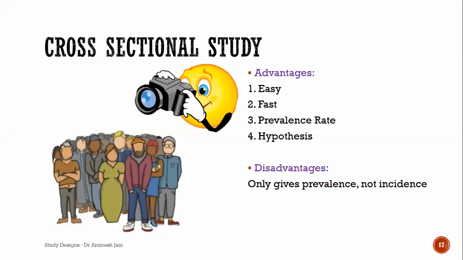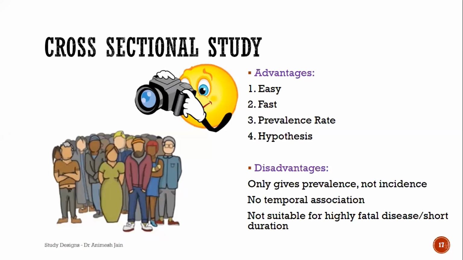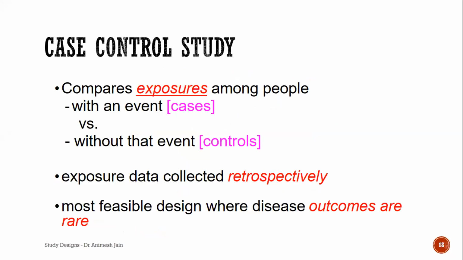The disadvantage is it only gives prevalence, not incidence. Incidence is the new cases which can happen in a particular population. Prevalence is old and new as well. There's no temporal association. That means what came first? Was it the causative factor or the outcome? It's the chicken or the egg story. And it's not suitable for highly fatal disease, because by the time you're trying to determine, some people might have already been lost to fatality, or of short duration diseases.